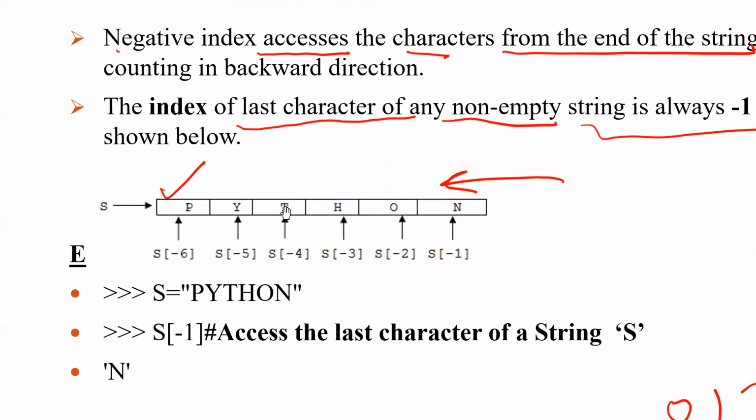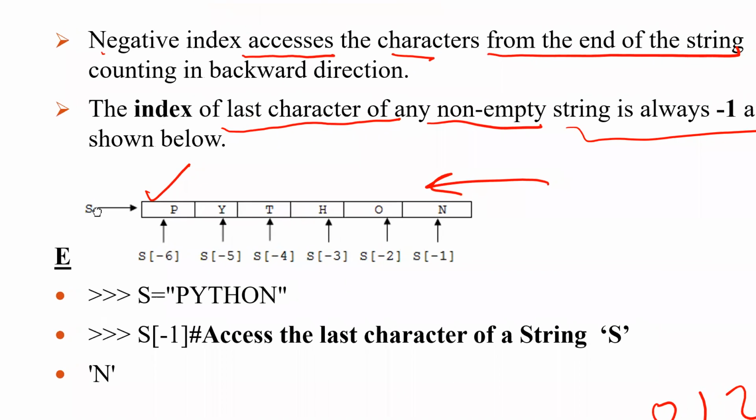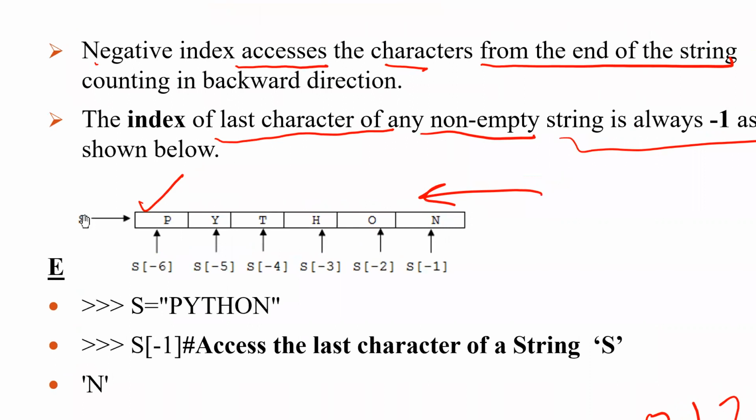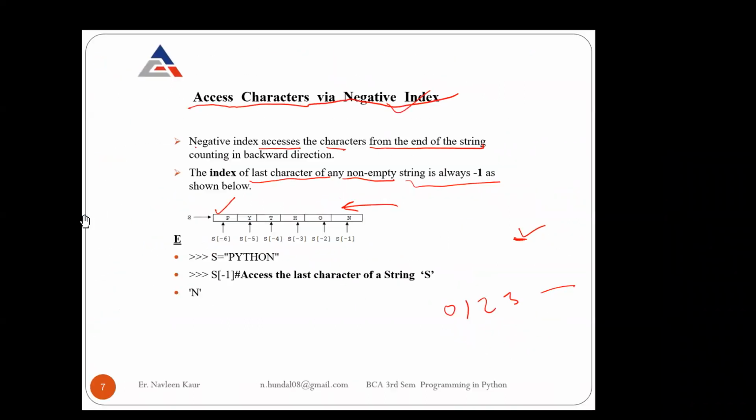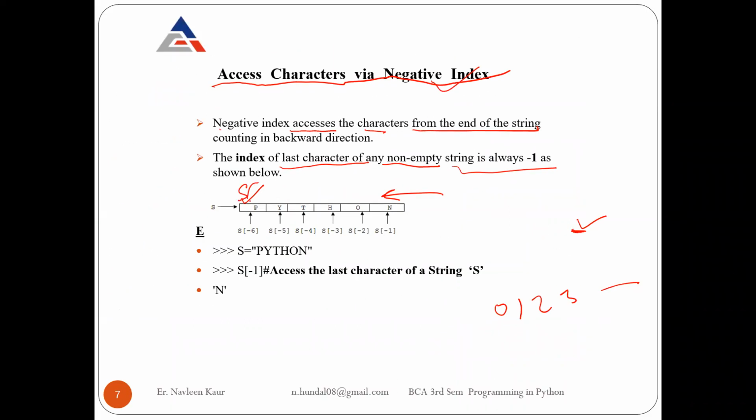Can you see? So the same string Python I have, and the name is s. If you use the positive indexing, what will be the index of it? It will be 0, this will be 1, this will be 2, this will be 3, this will be 4, and this will be 5. Now we are doing the negatives.